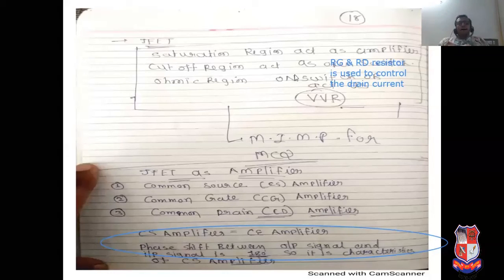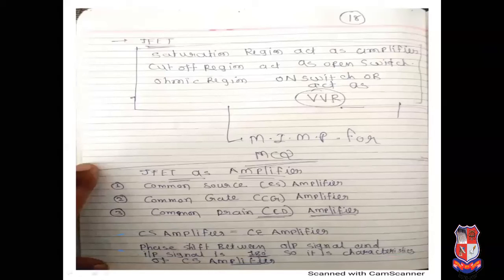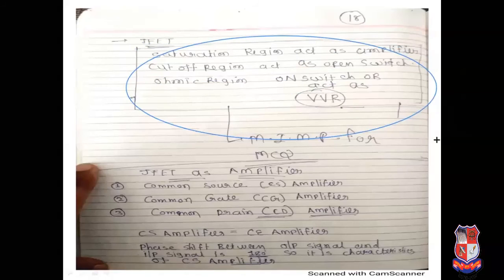Don't require to do it like transistor, but preparation is a must. So prepare this very carefully. See, this is the golden statement regarding the JFET; definitely an MCQ will be asked from that. Saturation region acts as an amplifier. Cutoff region acts as an open switch. Ohmic region can act as a VVR. VVR means voltage variable resistor: delta VDS divided by delta ID, simply applying the resistor equation. So it is the concept regarding the junction field effect resistor.